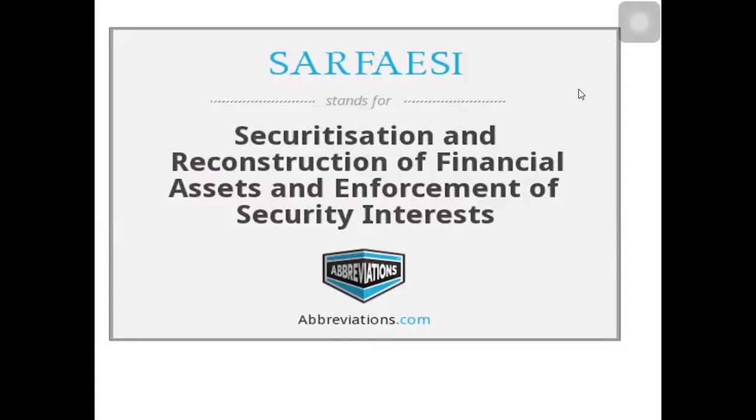The SARFAESI Act originally came in the year 2002. I told you how this SARFAESI Act works. Previously, before 2002, for recovering the loan amount, they had to approach the courts.